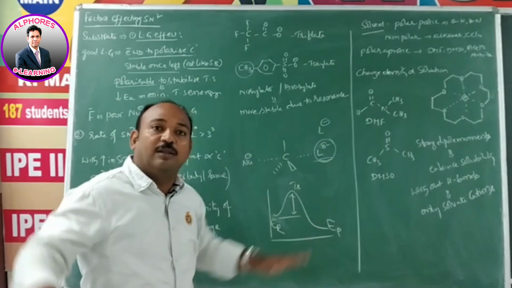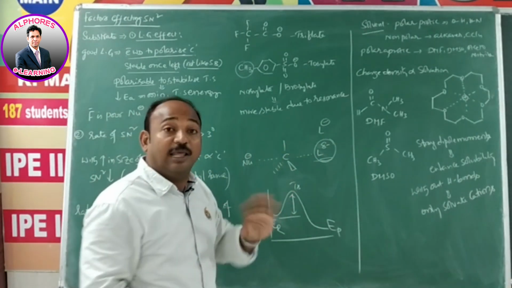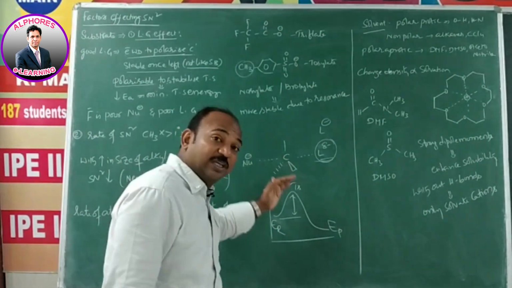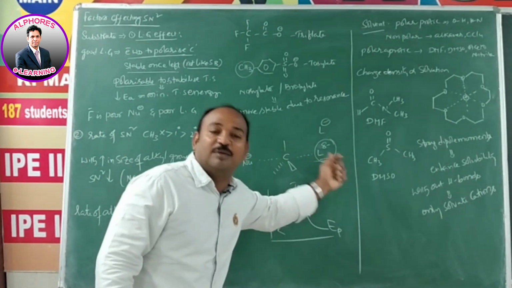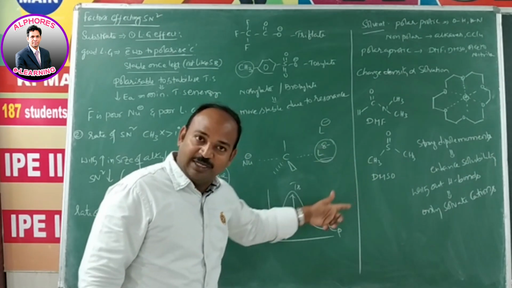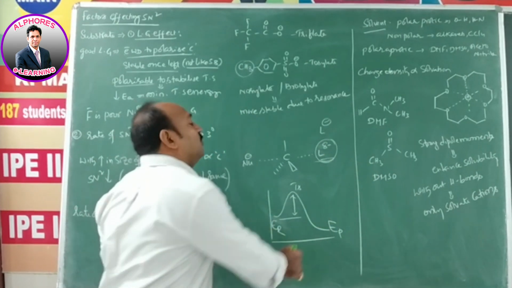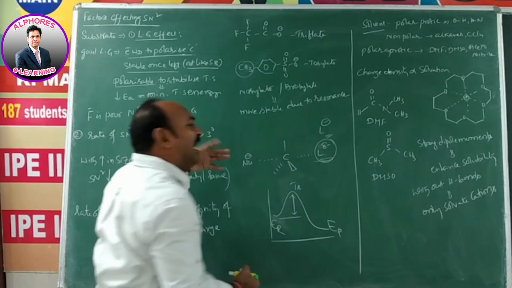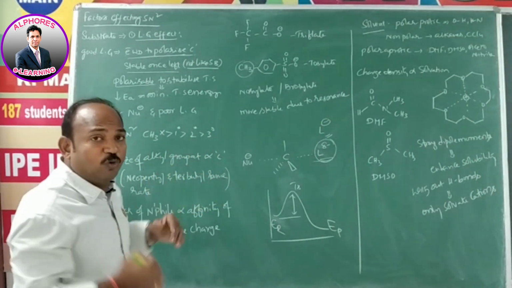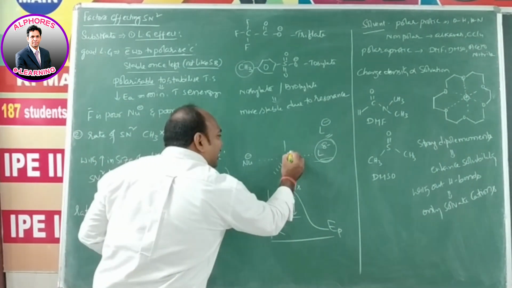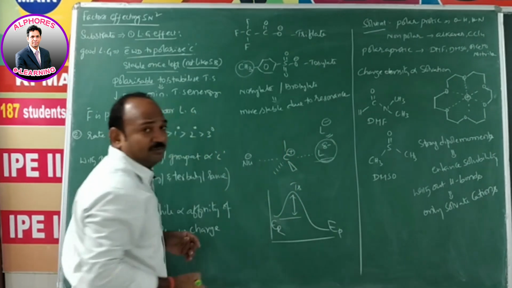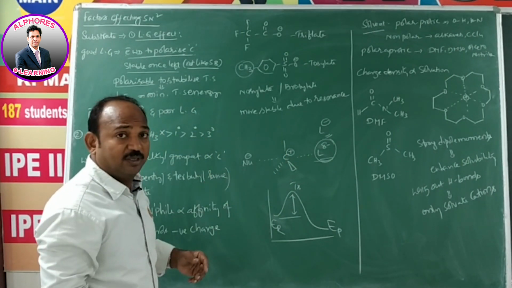Not once for all; I have to take my electron, not like that. So when the nucleophile approaches, it is slowly pulling that bond pair of electrons. Here we cannot expect any positive charge upon this carbon. There is no positive charge.